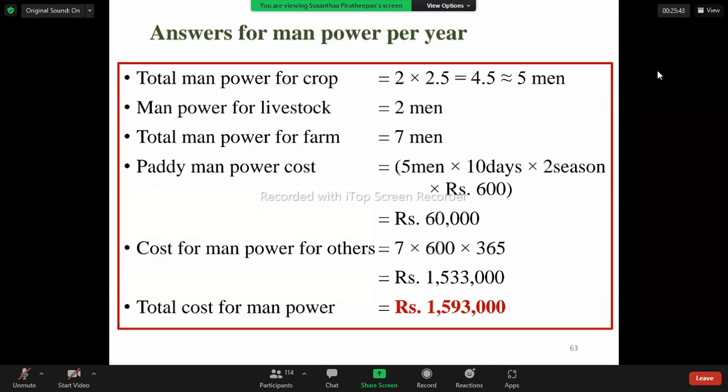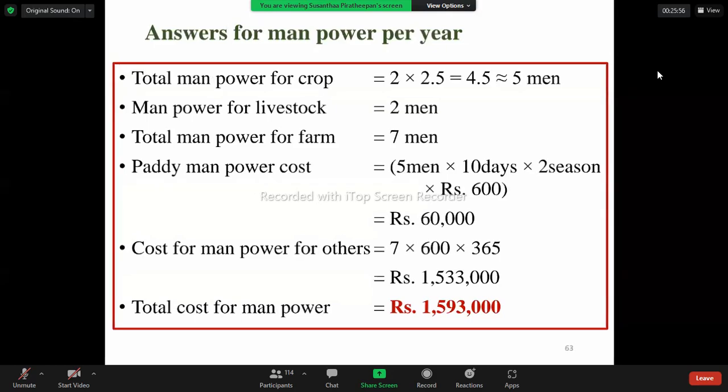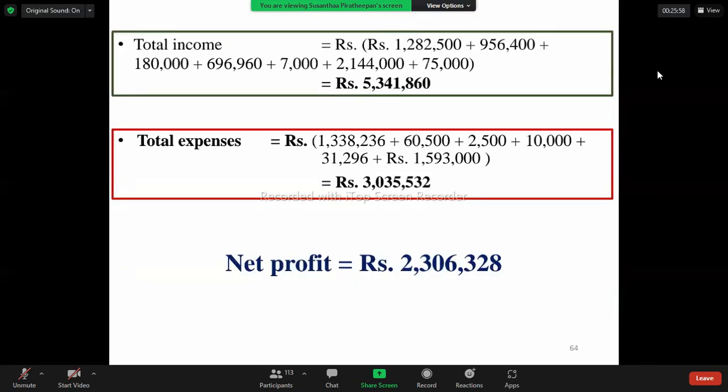And for the farm, there are 7 men and the wage for 1 day is 600 rupees, and there are 365 days. So we have to multiply it and add it with the paddy to get the answer for manpower per year. So this is total income and total expenses.